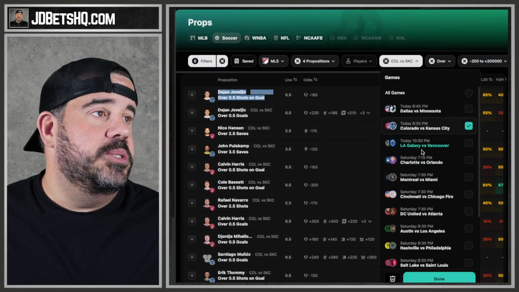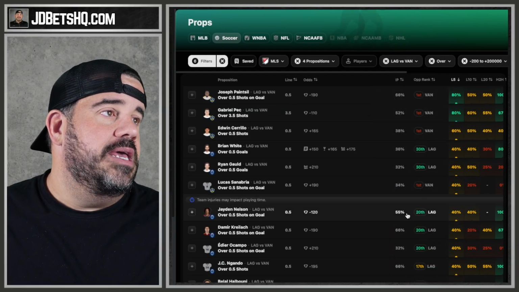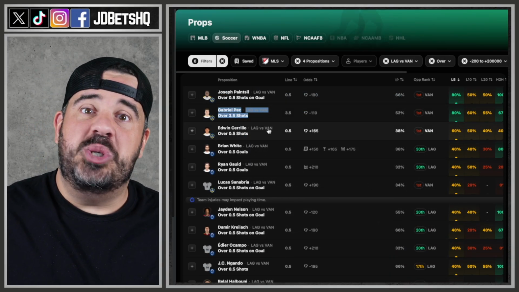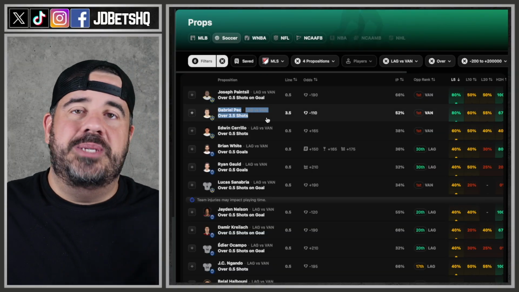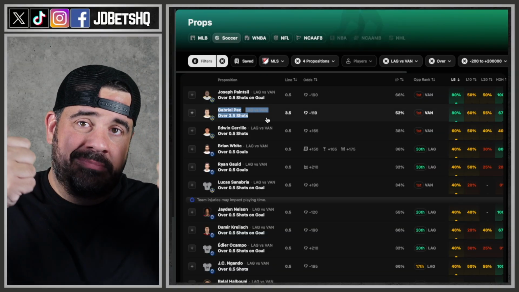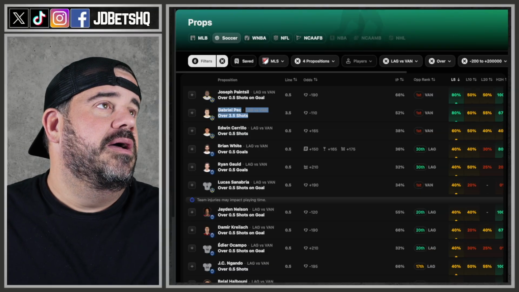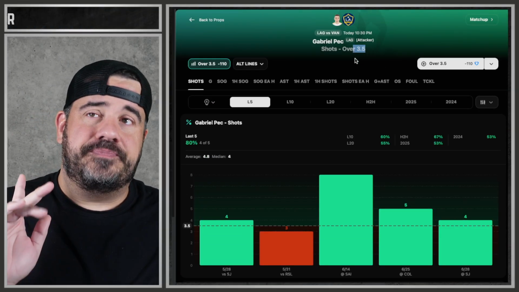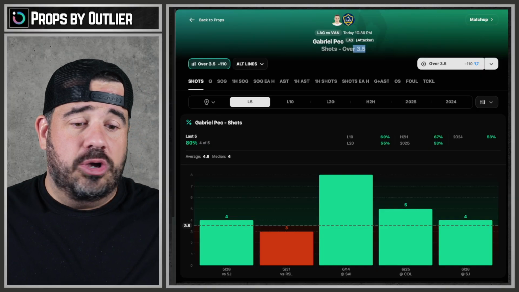So we need to change this over to Galaxy Vancouver, and we see we got Payne still shots on goal, and we got Peck shots, just pure shots. I like shot prop, as it doesn't matter if it's on goal or not. If you kick the ball towards the net, you're good. So that's all we care about. Let's go Peck shots, 4.8 shots on 3.5. I like that.